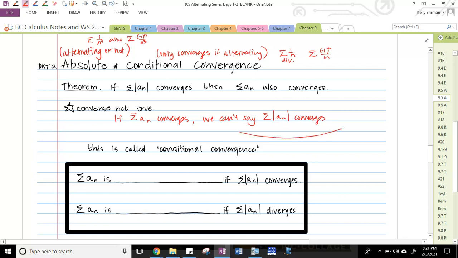And I'm just going to go back to my harmonic series. Just because the alternating series converges does not guarantee that the positive or non-alternating series converges. Not guaranteed. So again, that's called conditional convergence. This series converges on the condition that it's an alternating series.